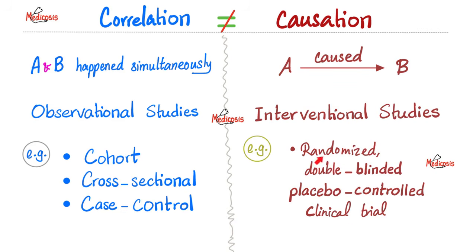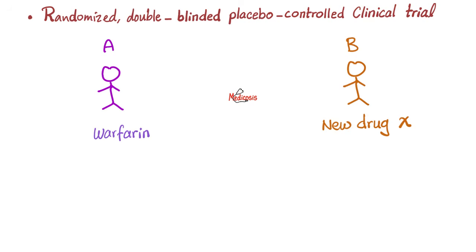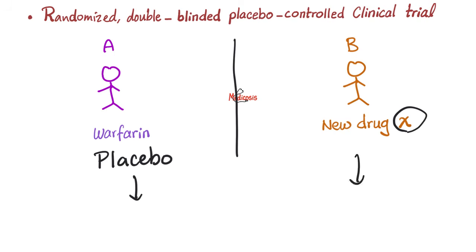The randomized, double-blinded, placebo-controlled clinical trial. In a randomized, double-blinded, placebo-controlled clinical trial, you're gonna divide your patients into two groups. Let's give the first group placebo, which is just sugar. It's not an active ingredient. And then there are the patients who are going to receive the new drug. Let's call it drug X. And we're gonna try to establish which group of these will have fewer blood clots.